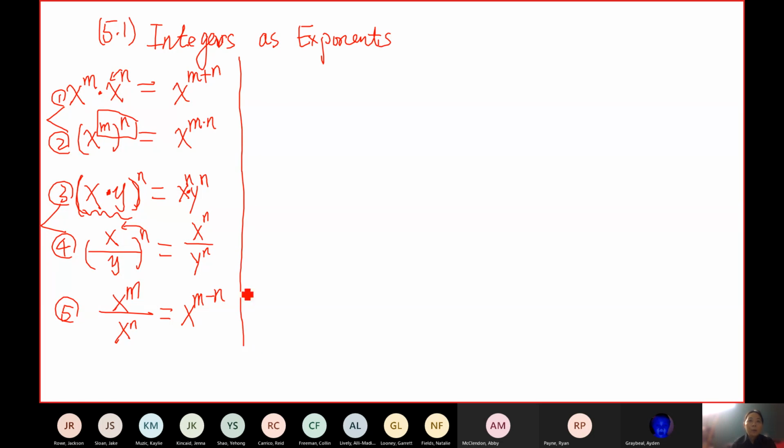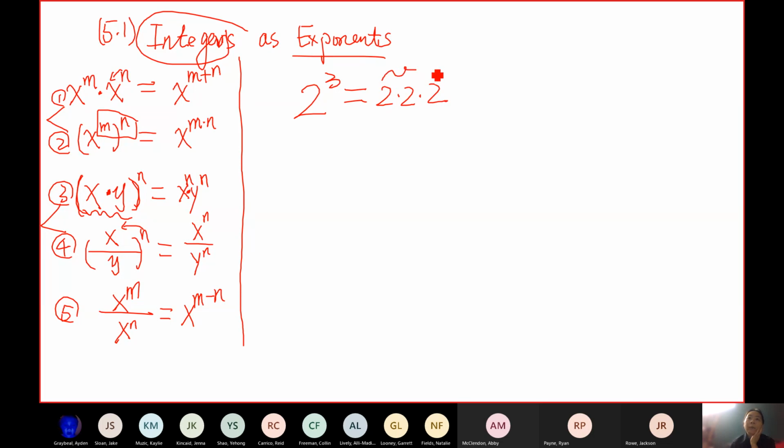Okay, so now let's start with integers. Previously, when we talked about exponents, if I give you 2 to the 3rd, what does it mean, 2 to the 3rd? Jackson? 2 times 2 times 2. Yes, very good. Thank you. You multiply 3 copies of 2, because 3 is a positive integer. When you have a positive integer, it just means how many copies.